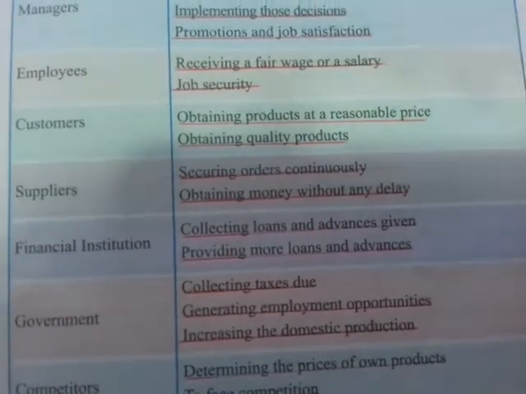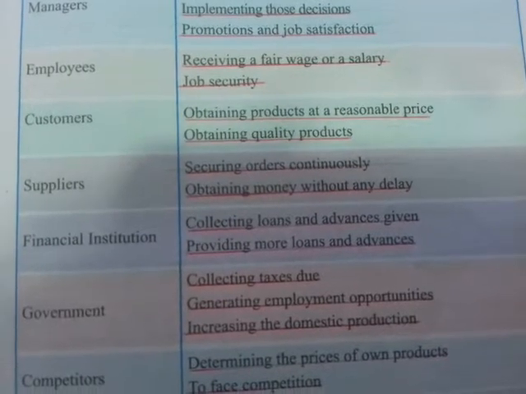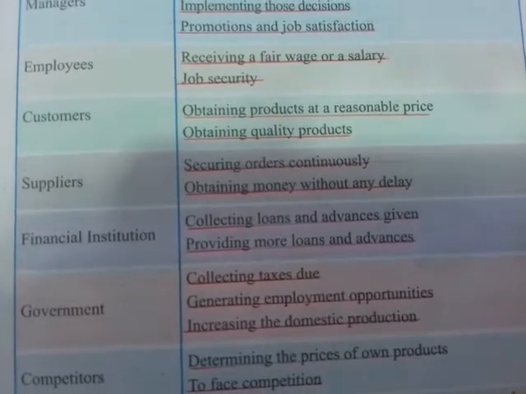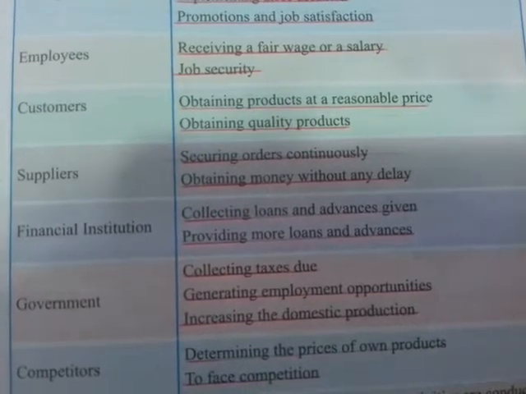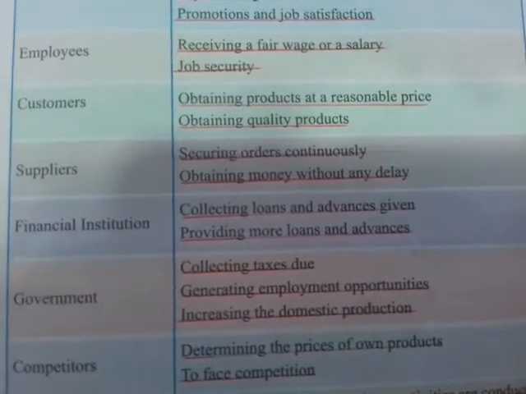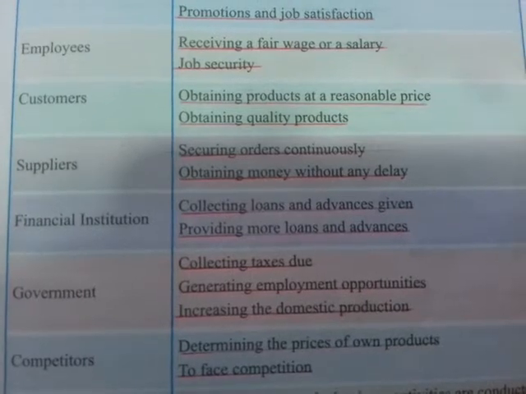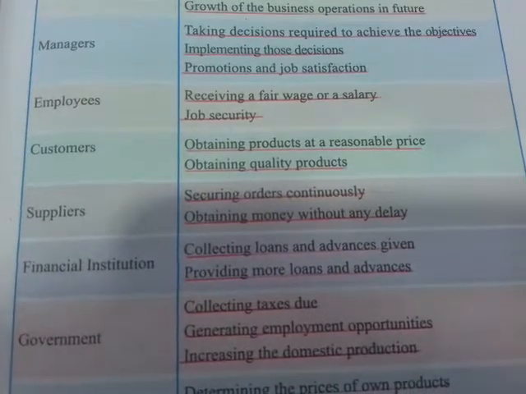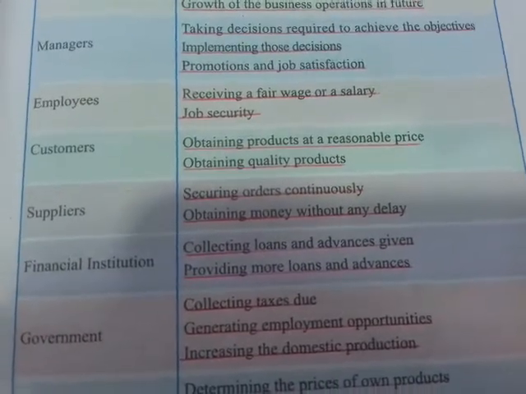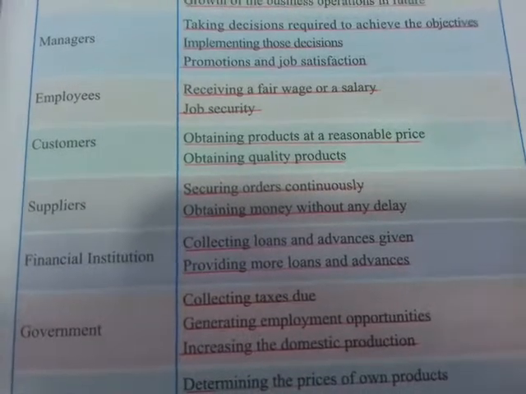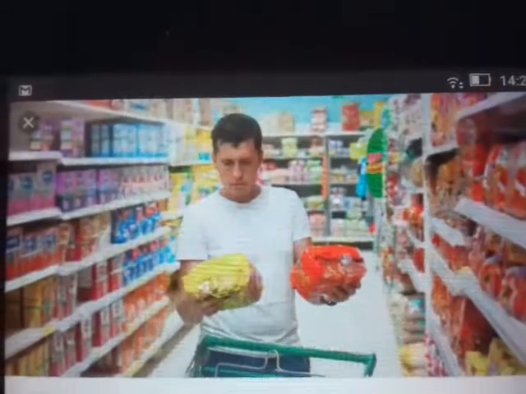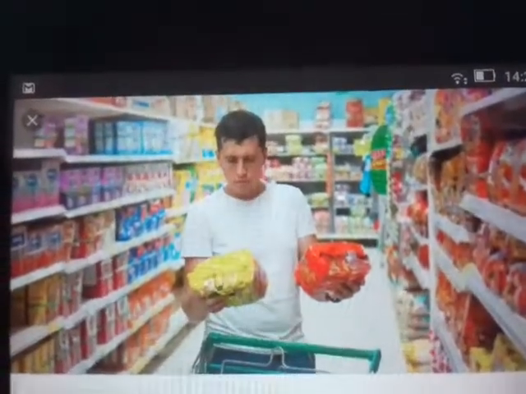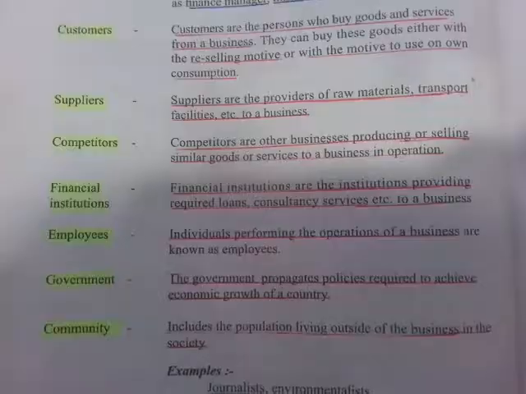So it must be at a reasonable price. And also obtaining quality products. Even though it is at a reasonable price, if it is not of good quality, they wouldn't like to buy damaged products or spoiled products. Their main objective is to choose quality products at a reasonable price.